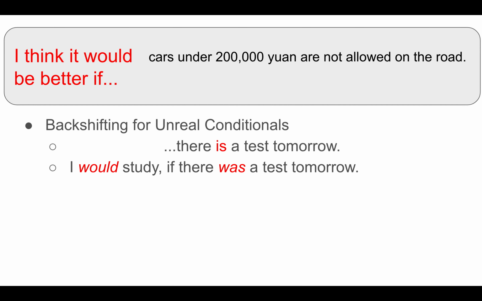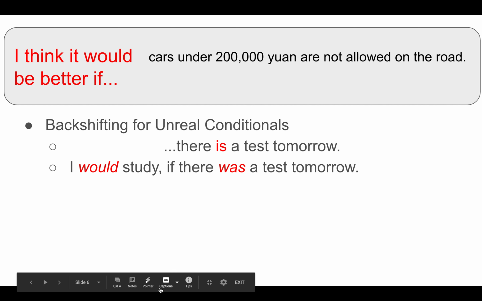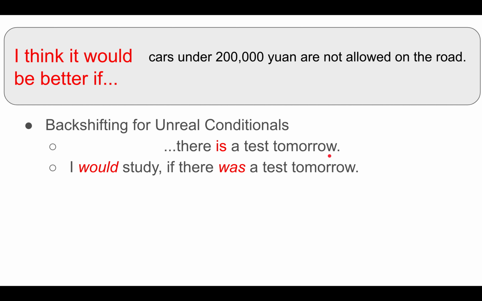Secondly, is the expression I think it would be better if. There's this thing called backshifting for unreal conditionals. For example, you can say there is a test tomorrow. But if I say I would study, then I have to add if there was a test tomorrow.